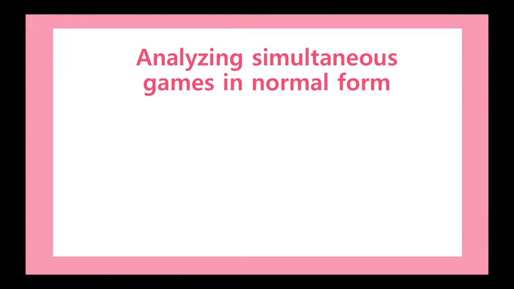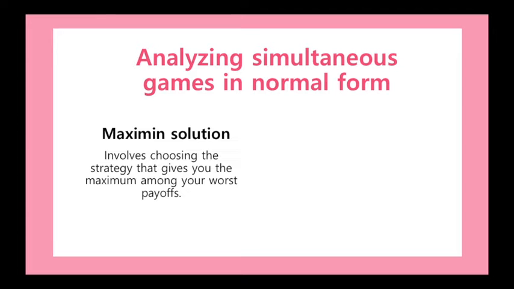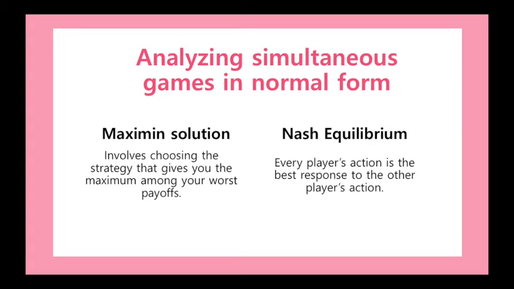Games in normal form are used to analyze one-shot games. Each player chooses one action and all of them choose simultaneously. How do we decide? We can use the following: maximin solution and Nash equilibrium. Maximin solution involves choosing the strategy that gives you the maximum among your worst payoffs. This was proposed by the mathematician John von Neumann. For Nash equilibrium, there's a strategy for each player such that every player's action is the best response to the other player's action. Each player is using his best response in the game, so switching into another strategy would result in a lower payoff. In other words, no player can reach a better payoff by changing strategies.